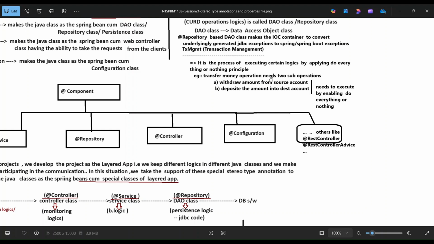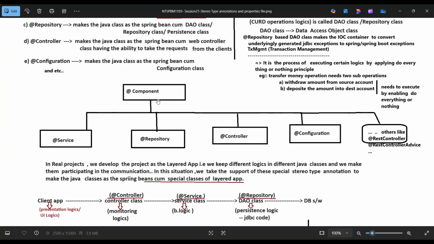Example: a transfer money operation needs two operations: A, withdraw the amount from the source account; B, deposit the amount into the destination account. These need to be executed by enabling do everything or nothing, like one withdraw and one deposit, that's it.